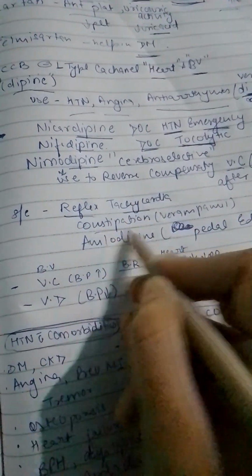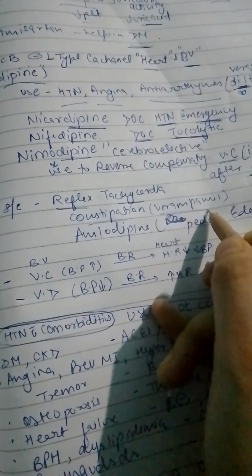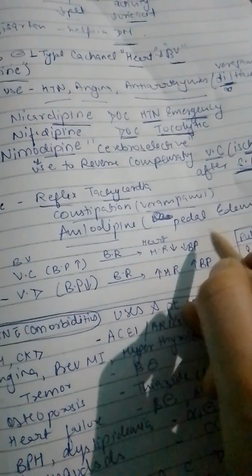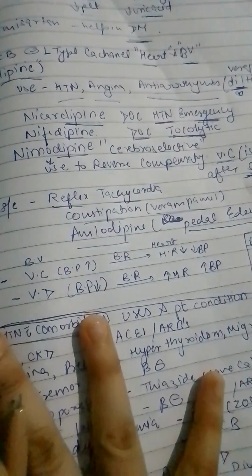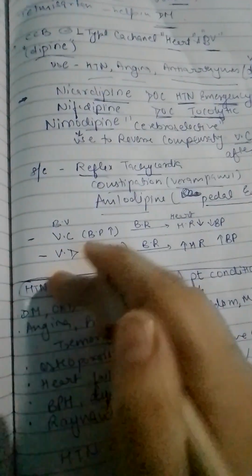Then another, the side effects of calcium channel blockers: they can cause reflex tachycardia. They can also cause constipation. For example, verapamil can cause constipation, and amlodipine has a side effect, it can cause pedal edema.